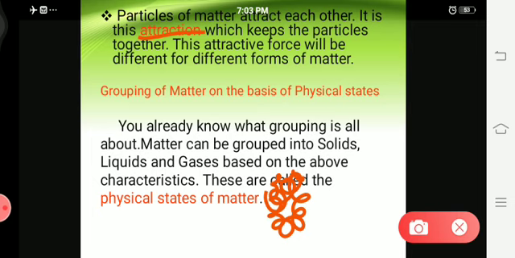In case of gaseous particles the force of attraction is very least. Okay, so the force of attraction differs according to the different forms of matter.